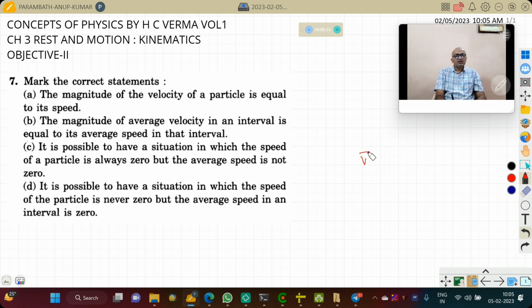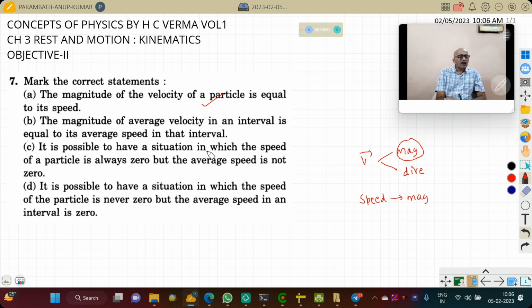Magnitude of velocity of a particle is equal to its speed. Velocity, you know, is a vector quantity. It has both magnitude as well as direction. Here he is not asking about average velocity, he is asking only about velocity. Therefore, the magnitude of velocity is referring to speed. That is a true statement. Speed is a scalar quantity. It has only magnitude. Therefore, the first statement is true.